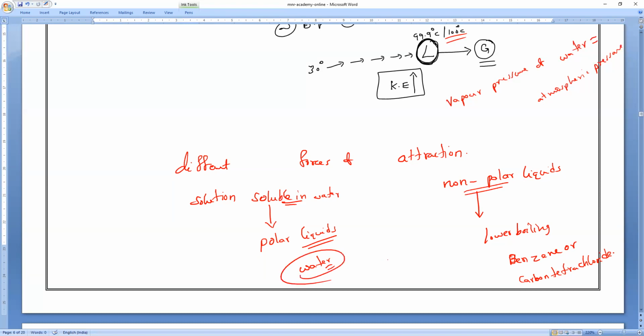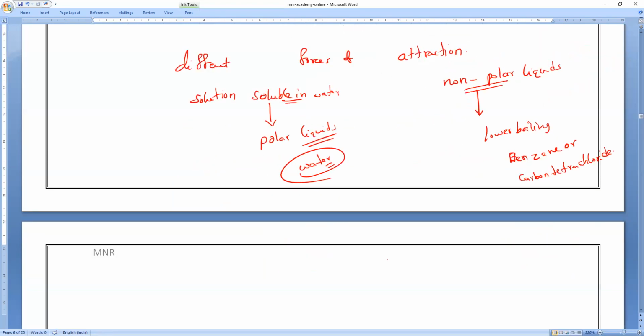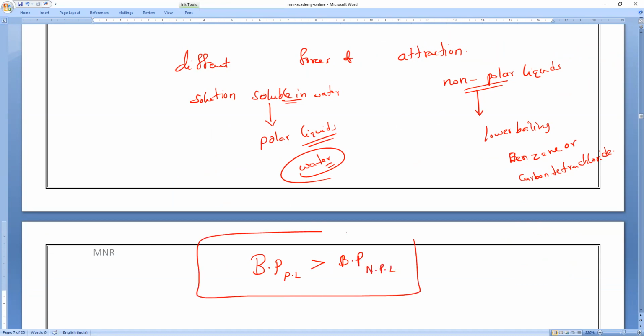So whose boiling point is more, polar or non-polar substances? I will write here: boiling point of polar liquids (PL) is greater than boiling point of non-polar liquids. Okay, understood, Sanjay? Kishore? Clear? All of you? Yes.